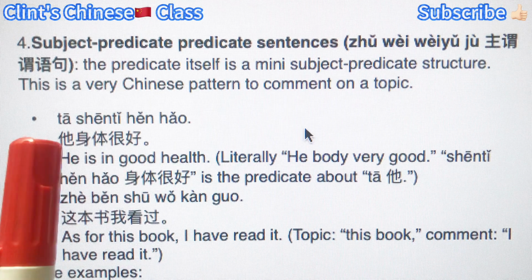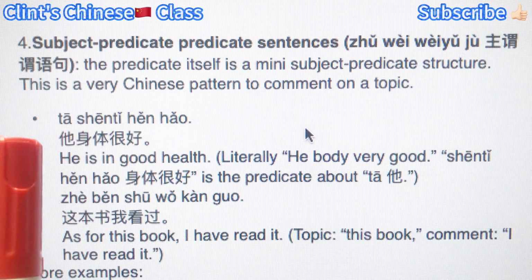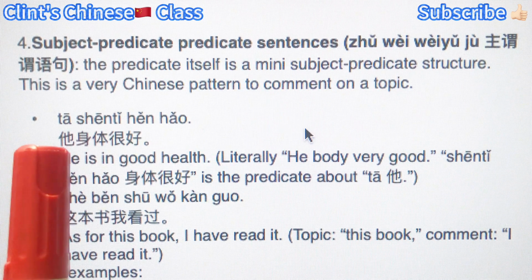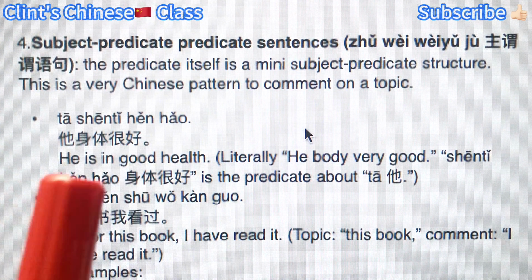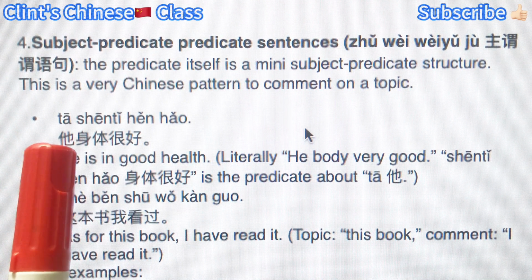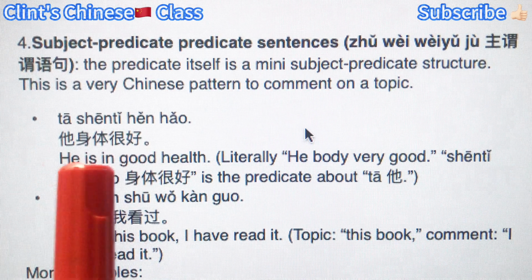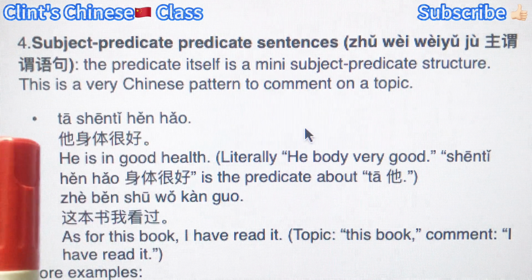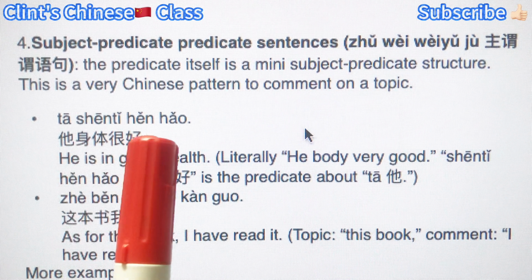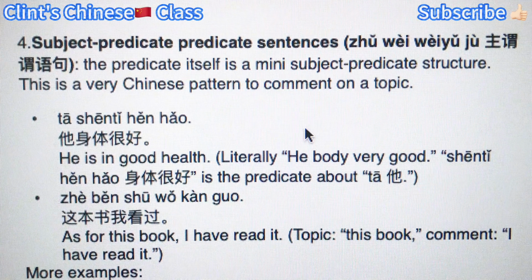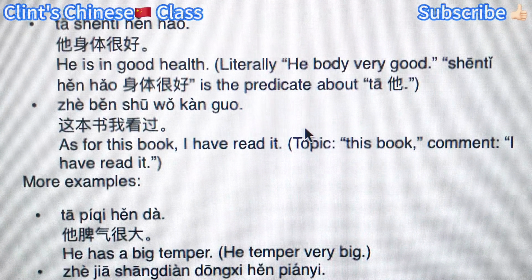Literally, he, as the topic. Therefore, people call Chinese sentences topic-prominent sentences. It's like you give a topic, like he. 他, we're going to talk about him. But what about him? 身体很好. So about him, body very good, meaning health very good. All right. Therefore, it's like a topic, and then we comment on the topic.